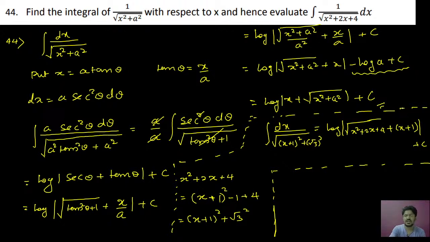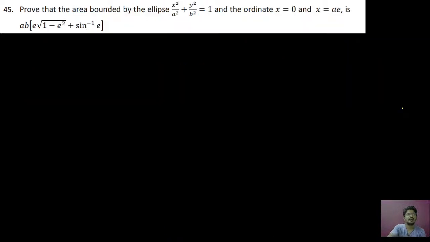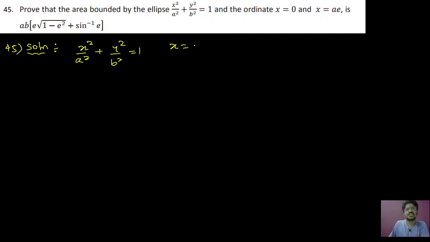This is your right answer. Okay, now we can go for problem number 45. Find the area bounded by the ellipse x square by a square plus y square by b square equal to 1 with the ordinates x equal to 0 and x equal to ae.